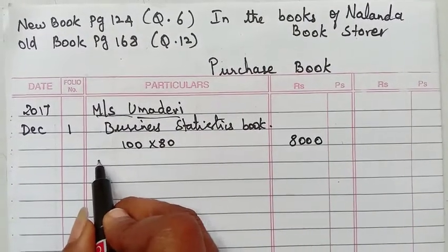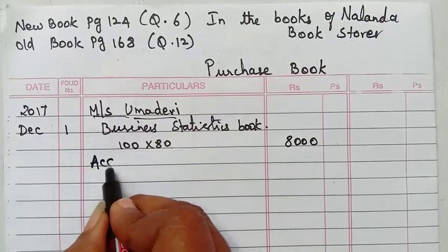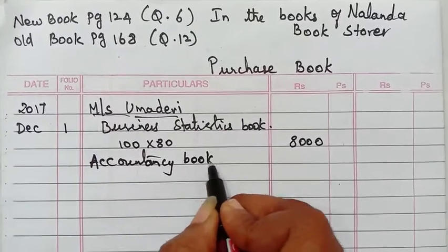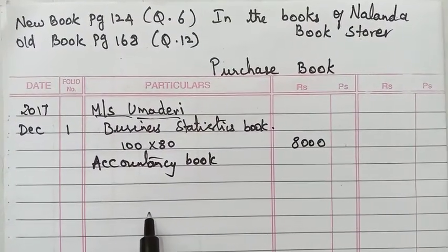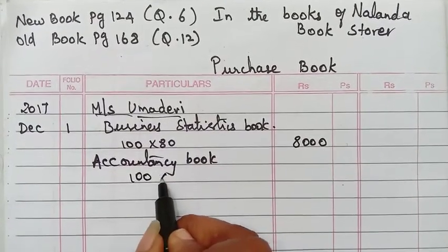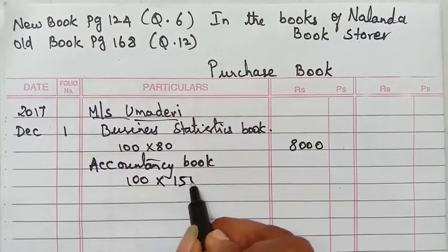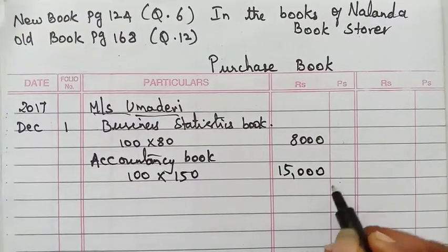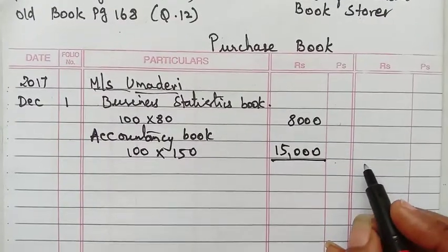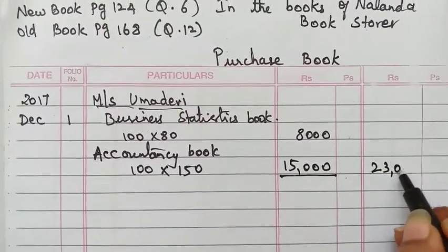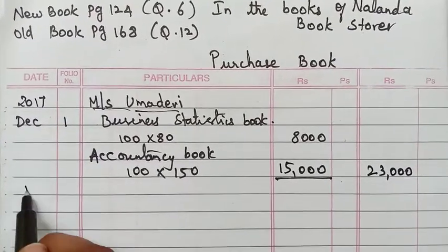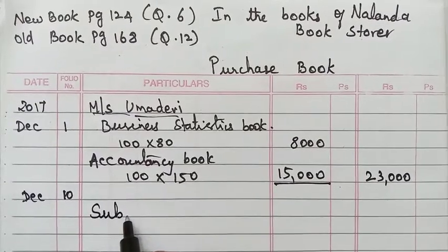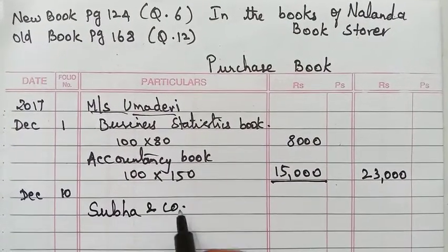Accountancy book is there. How many copies are we buying? 100 copies for rupees 150. If you multiply this we'll get 15,000. If you add both we'll get 23,000.